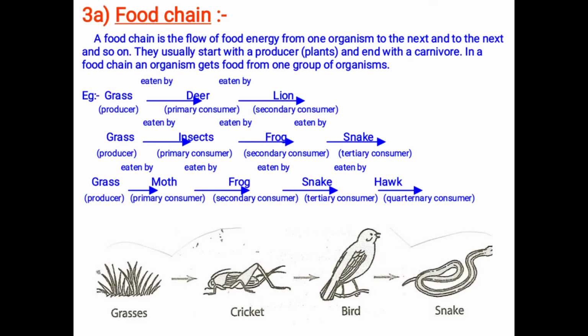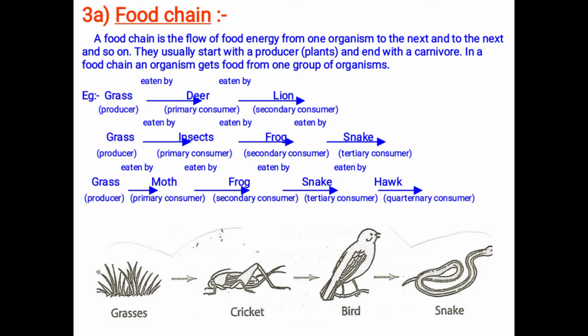Then the next concept is food chain. So what is food chain? As the name indicates, it is a chain of food, meaning how the food is eaten by the organisms. A food chain is the flow of food from one organism to another organism. It usually starts with the producer, as the producer prepares its own food, and ends with the carnivore, or sometimes the decomposer.